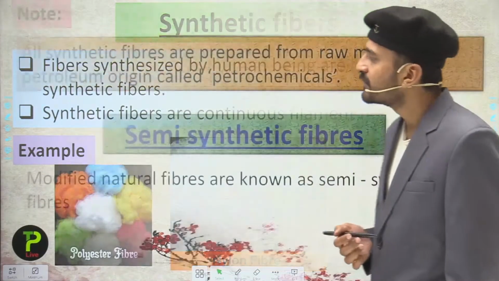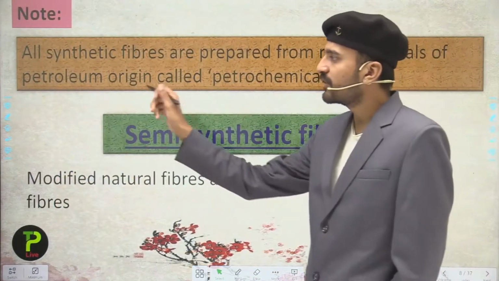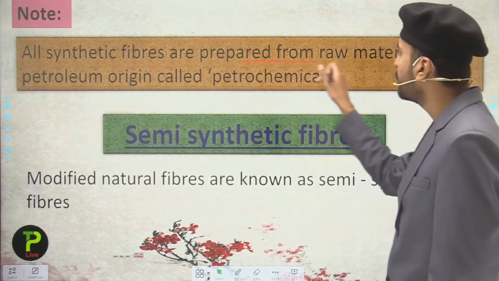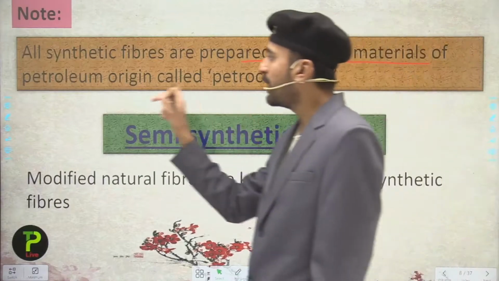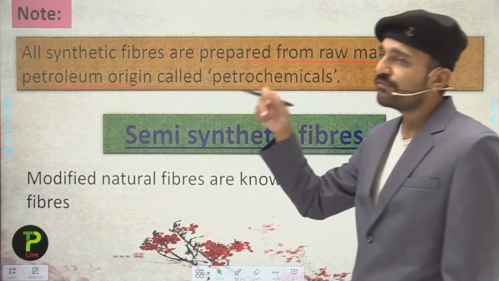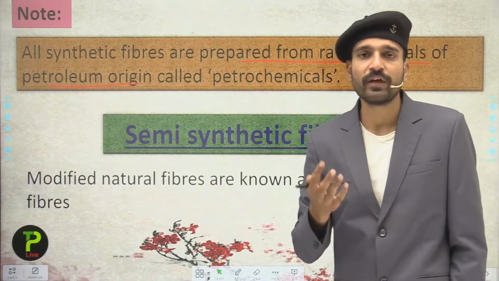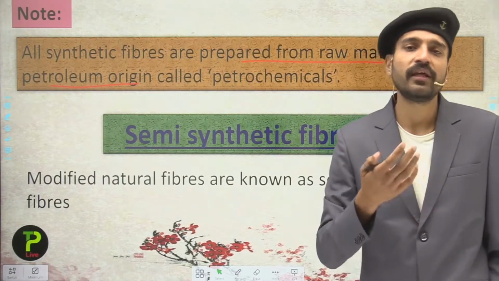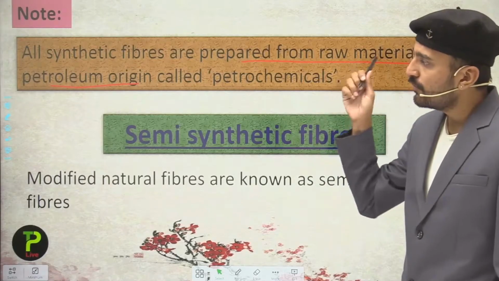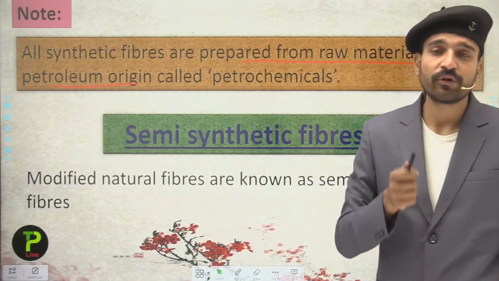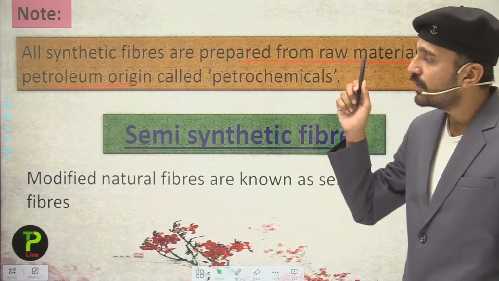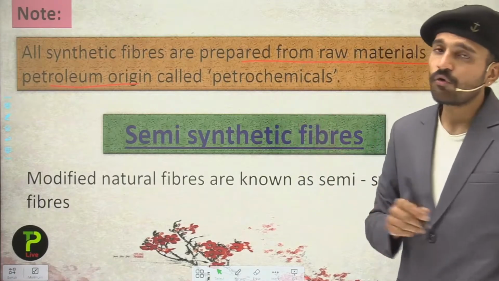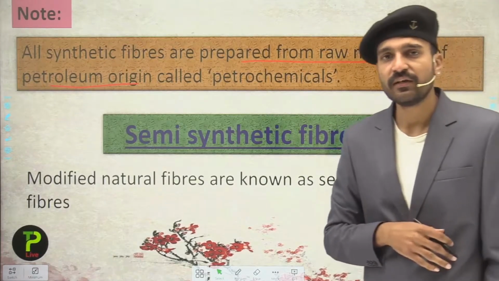So here a note is given: all synthetic fibers are prepared from raw materials of petroleum origin. So students, we have to use a raw material, which is present in nature as well. Here we are going to use the petroleum origin raw material for the making of the synthetic fibers.